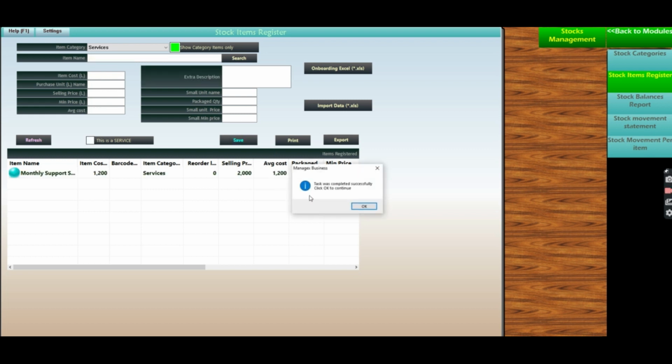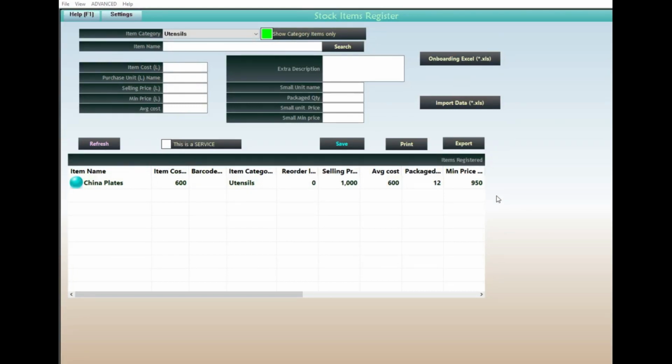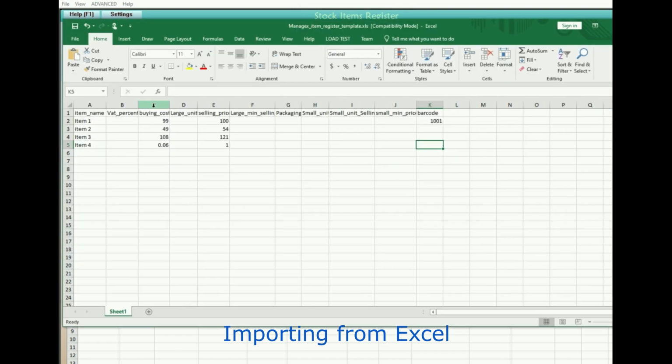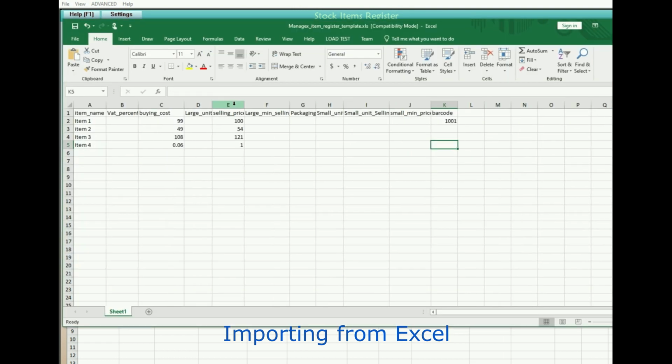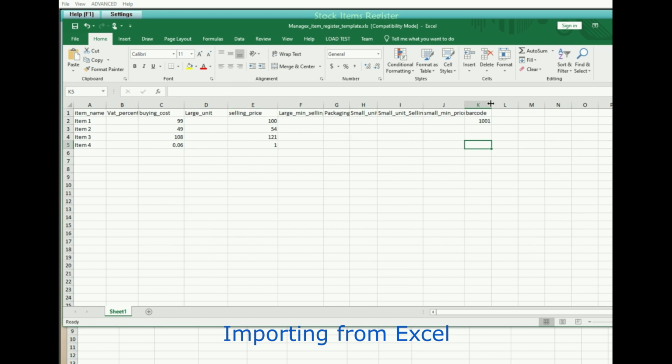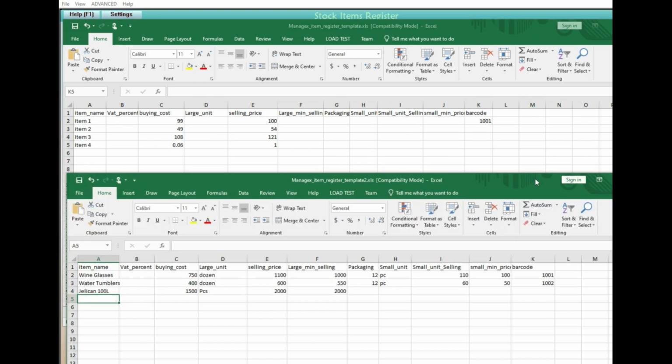Small units name is the name of the small units if the item can be split. Package quantity, number of small units in large units. Small unit price, selling price of the small units. Small units, minimum price, the minimum price below which you can sell the small items. Leave it at 0 if you don't want to limit.